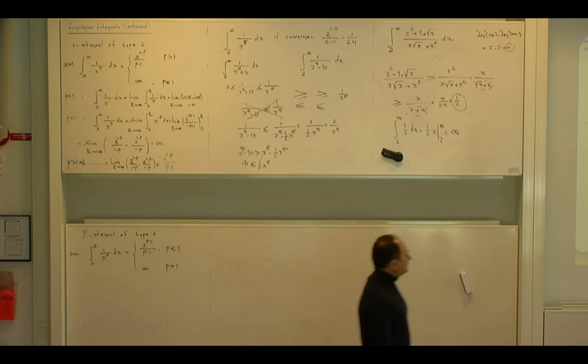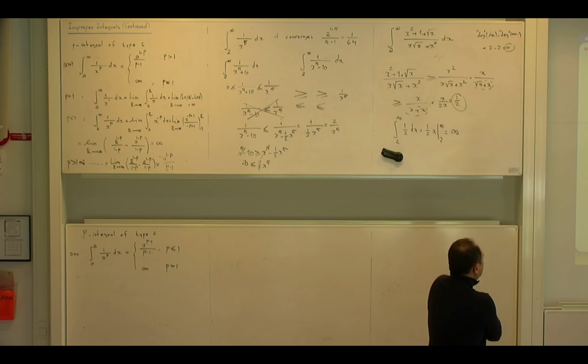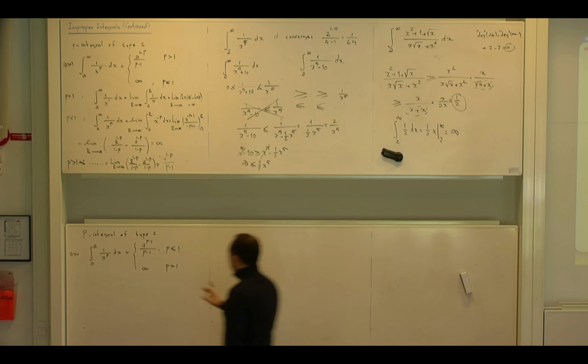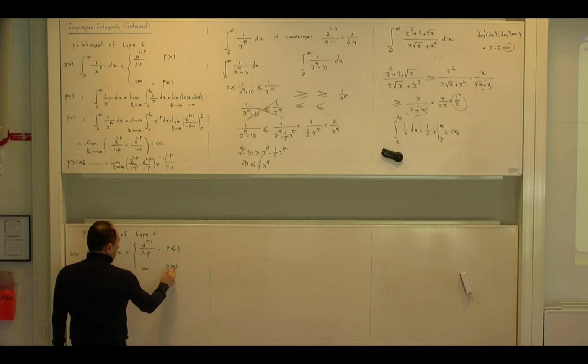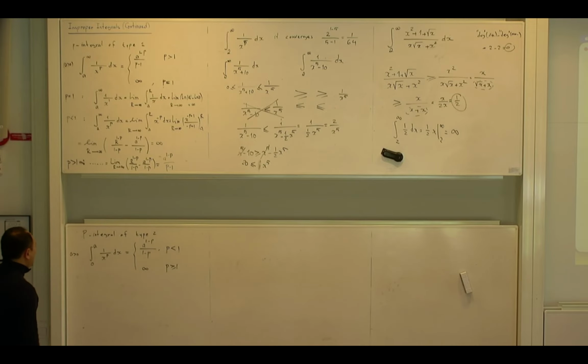Is that right? 1 minus p. What? 1 minus p. Oh, 1 minus p. So it shouldn't be correct. So p equal to 1 is this here. Yes, now it's correct. So 1 minus p for both. But that is not important. You know that this is another integral that you have.